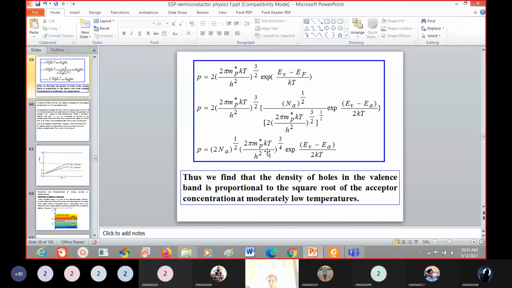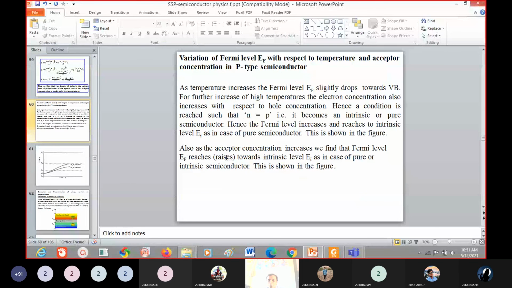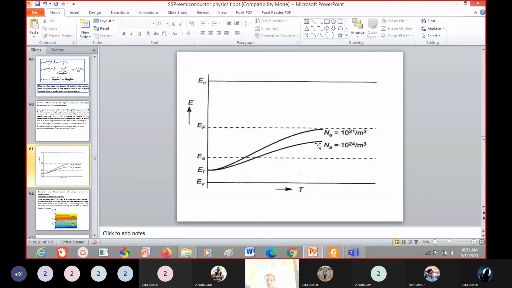Next we discussed the Fermi level. With respect to the doping concentration, or acceptor concentration, the Fermi level also changes. Previously we discussed it with respect to temperature. At lower temperature, the Fermi level is exactly in the middle. If you increase the temperature slightly, the Fermi level decreases. If you increase the temperature further, the Fermi level increases and matches the Fermi level of the intrinsic semiconductor.